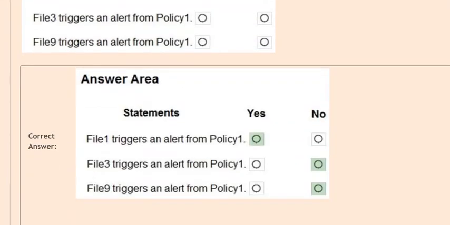Correct answer for the first statement is yes. Correct answer for the second statement is no. Correct answer for the third statement is no.